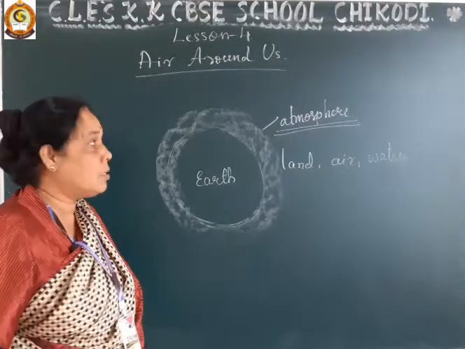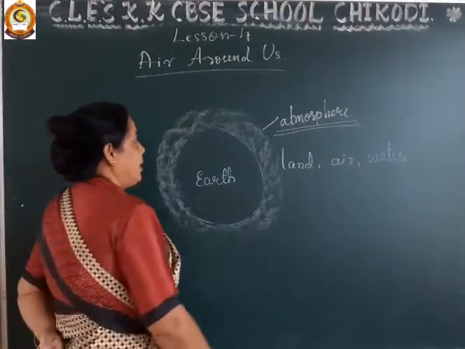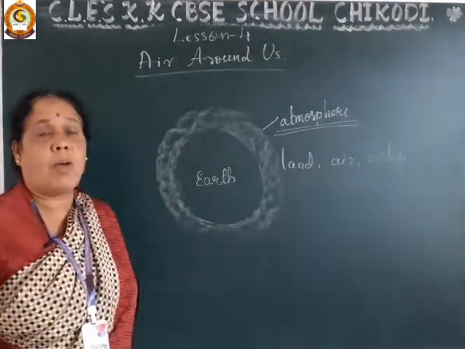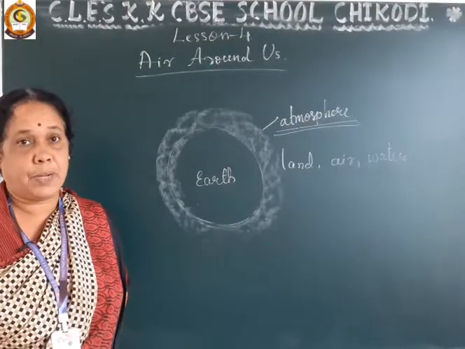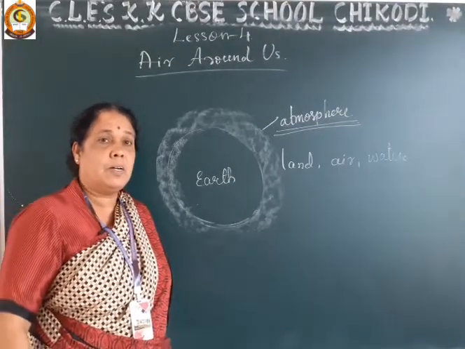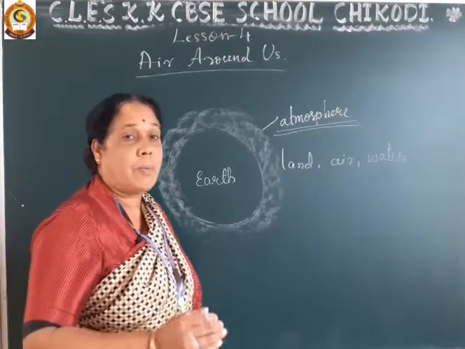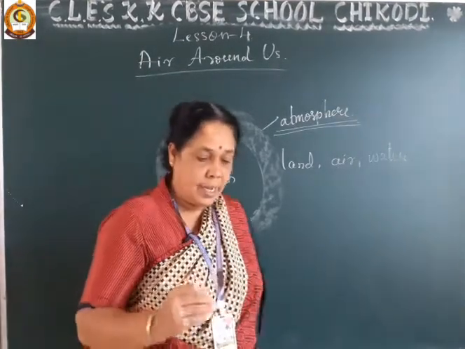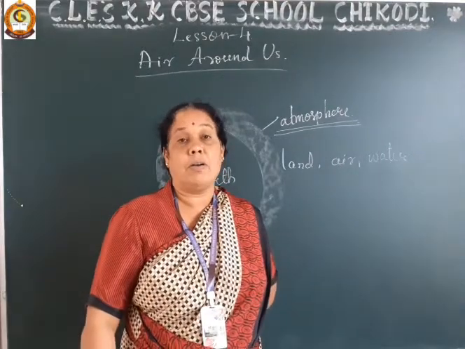And our earth is surrounded by the layer of air that is called atmosphere. This atmosphere prevents the earth from getting very hot and very cold. Hence, the air supports life on earth.